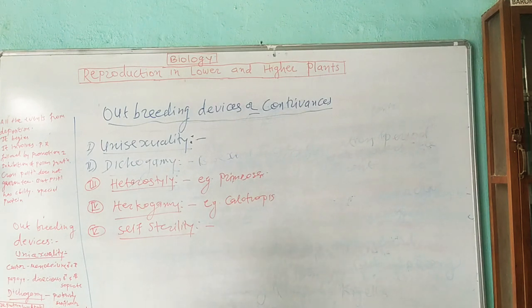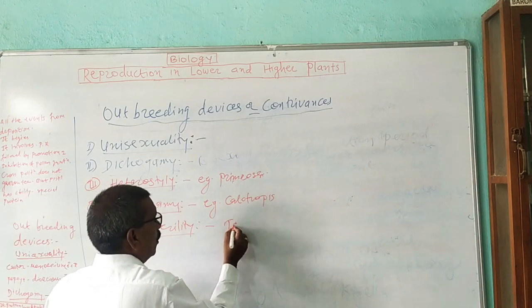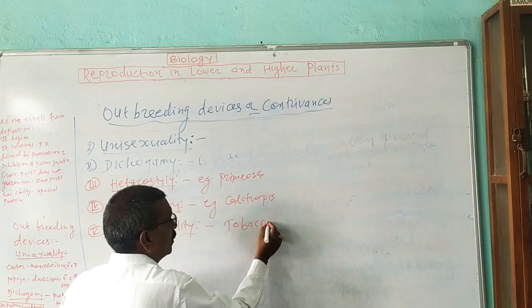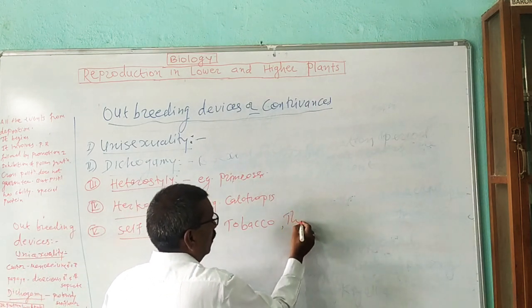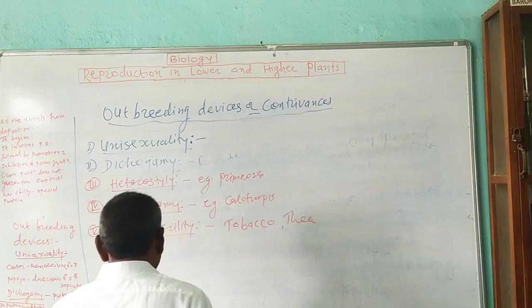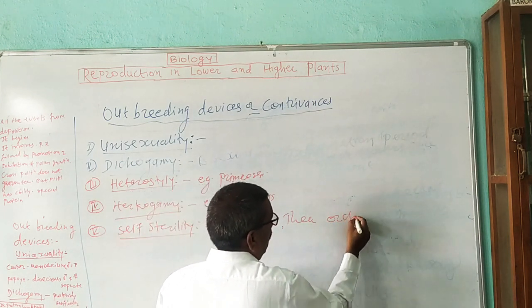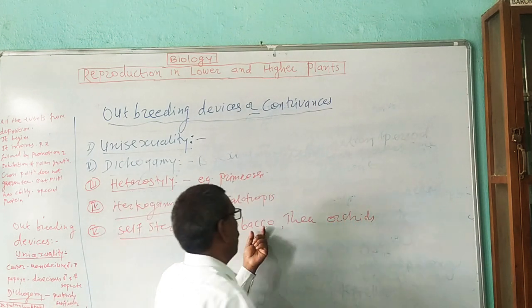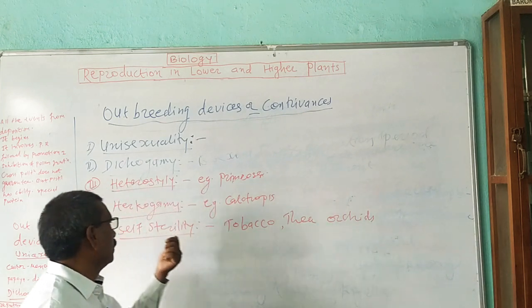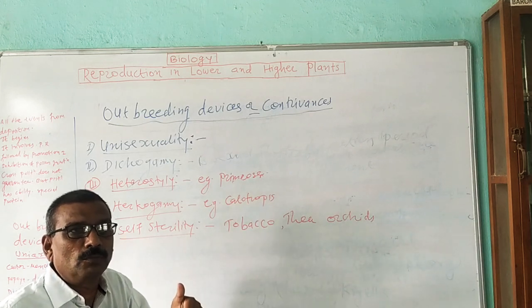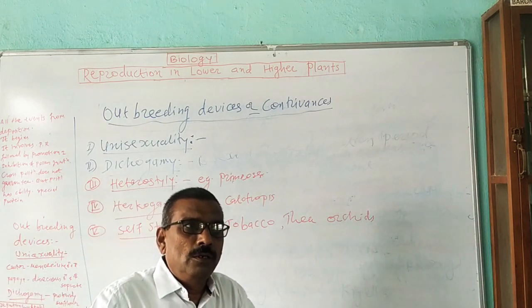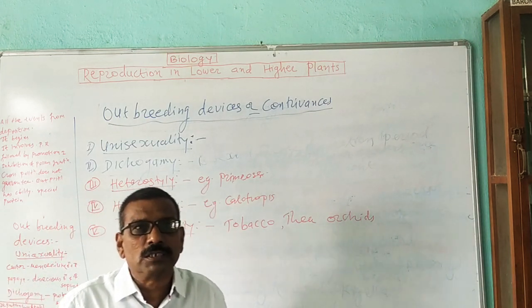Now, self-sterility is found in the case of tobacco, tea and orchid. Self-sterility means pollen grains of the same flower are unable to germinate on the stigma of the same flower.